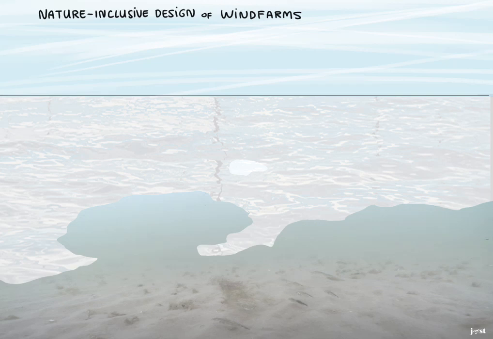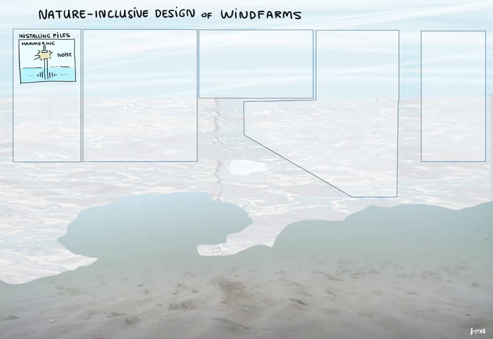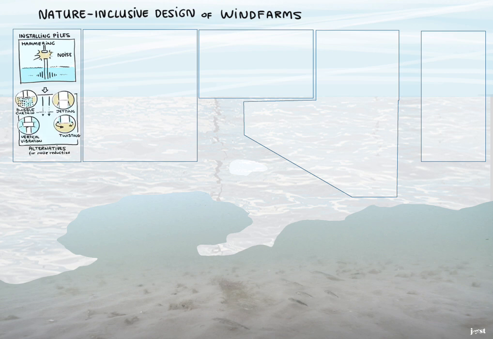Nature-inclusive design of wind farms. Installing piles: hammering gives noise. To reduce noise, use a bubble curtain, vertical vibration, jetting or twisting. These are alternatives for noise reduction.